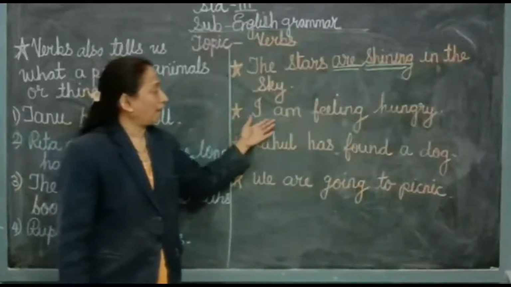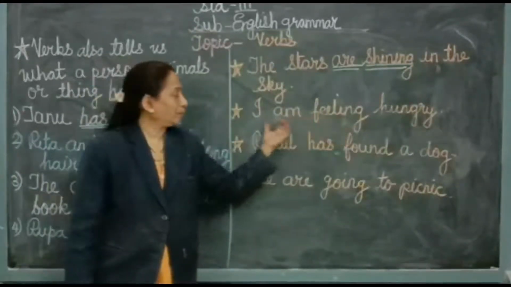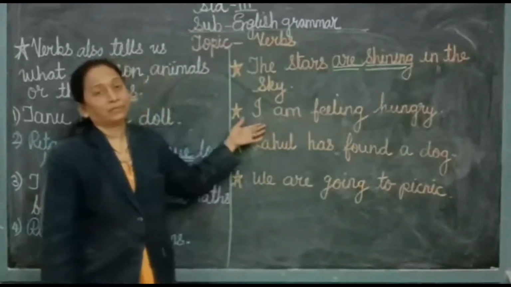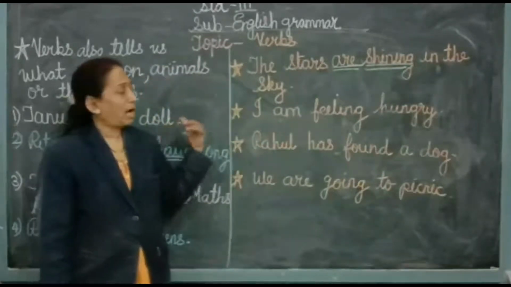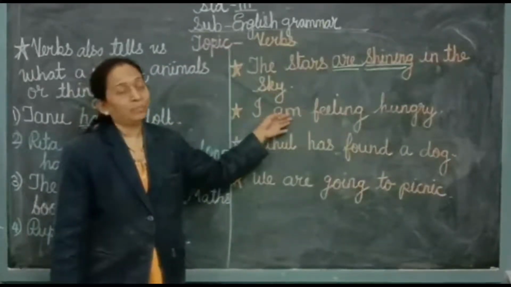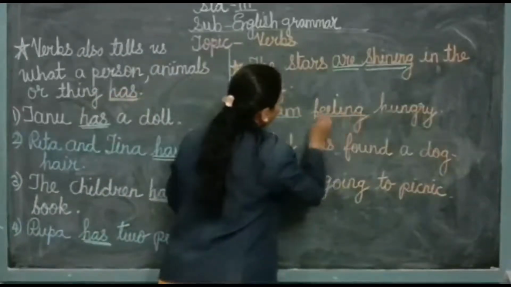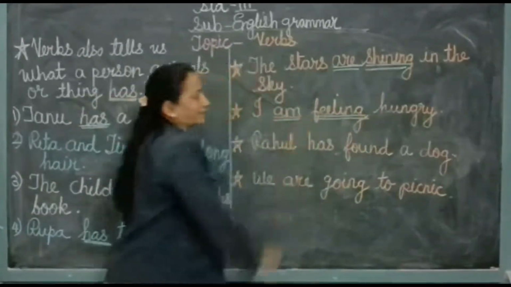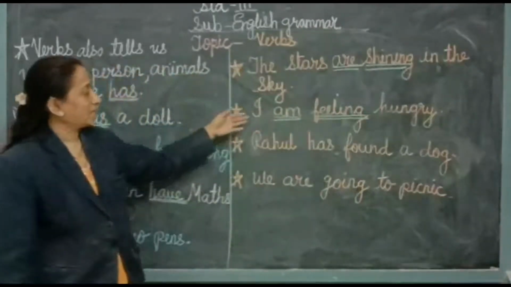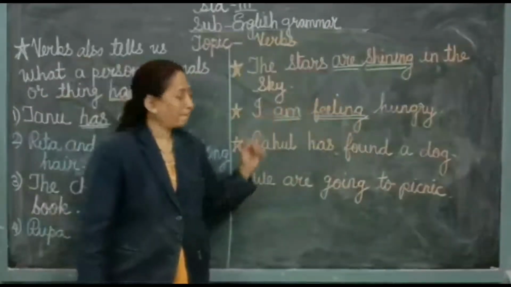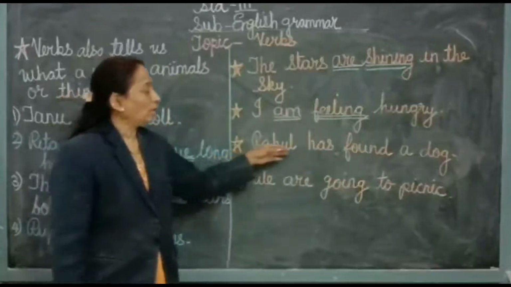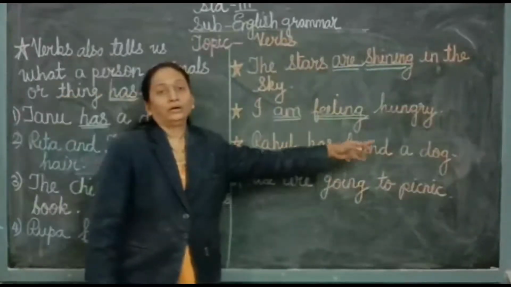Now the next one: I am feeling hungry. You all know that whenever we are talking about ourselves, with I we use am. So here am is a verb and feeling is also a verb. So here also there are 2 verbs in one sentence. The next one: Rahul has found a dog.